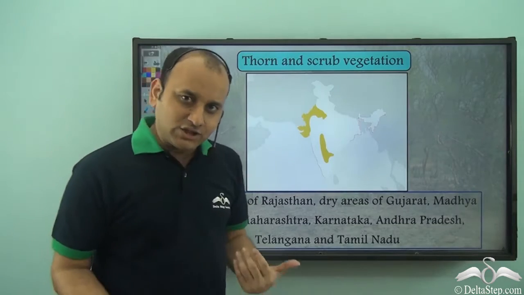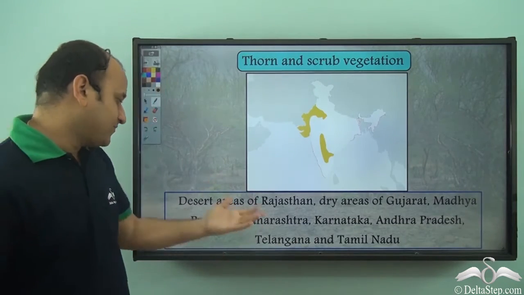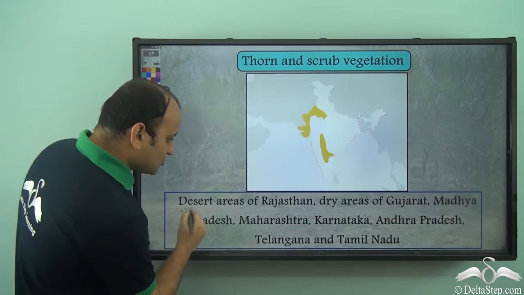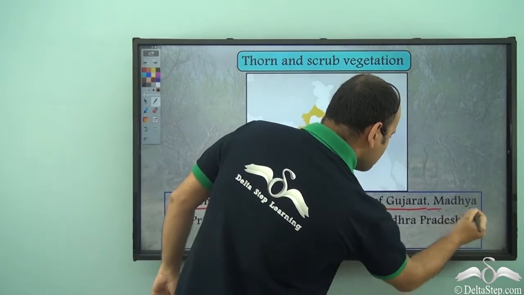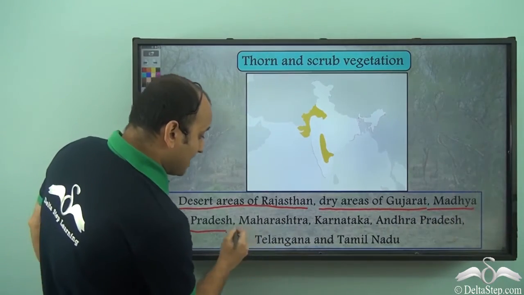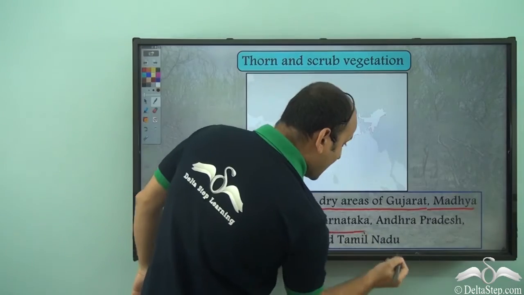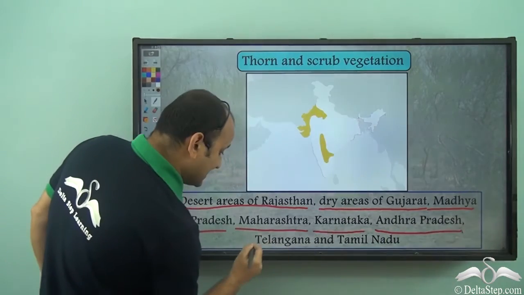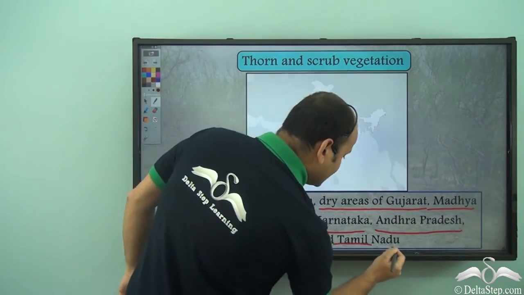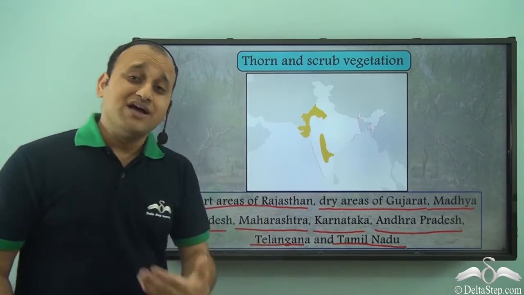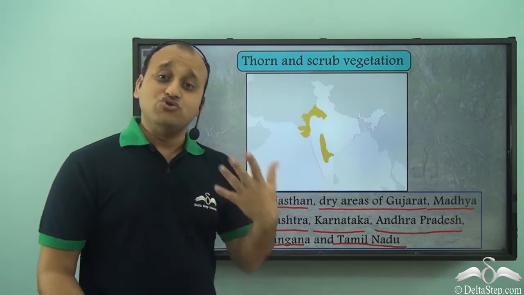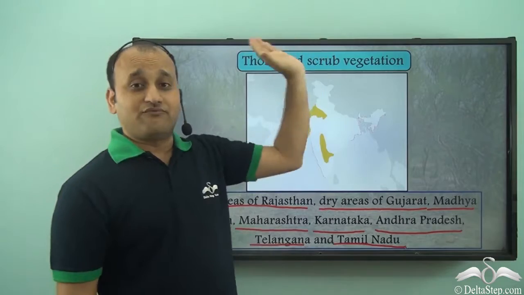And where do we find thorn and scrub forest in our country? Well, desert areas of Rajasthan, dry areas of Gujarat, Madhya Pradesh, Maharashtra, Karnataka, Andhra Pradesh, Telangana and Tamil Nadu have this type of vegetation. So dry areas of these states usually have thorn and scrub vegetation.